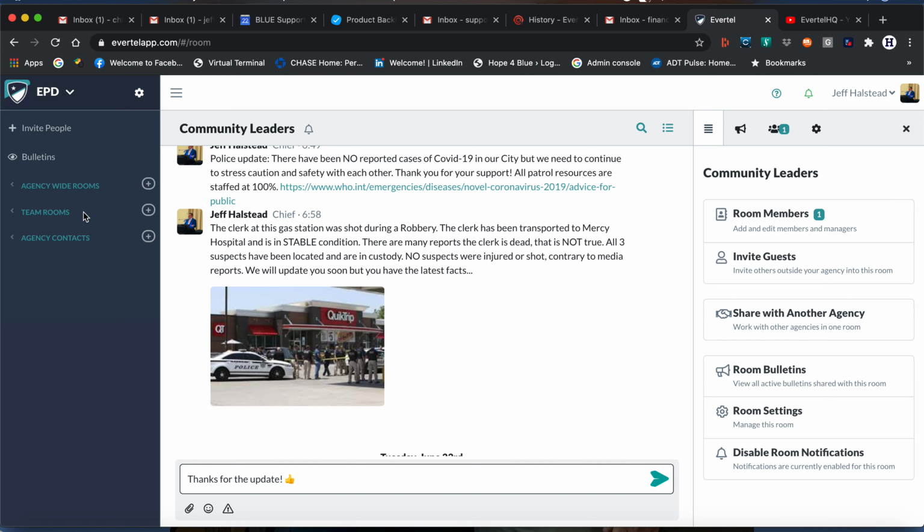Here's a quick overview of the Evertel platform. On Evertel, there are two primary communication methods: team rooms and agency contacts. Team rooms are like large chat groups. They are far more secure than emails. They're also very timely. Your employees respond faster because they know it's important to the team. Once you create a secure room, you simply add the employees you want to collaborate with.